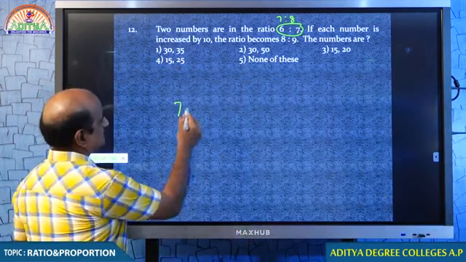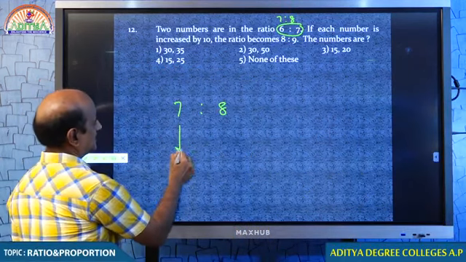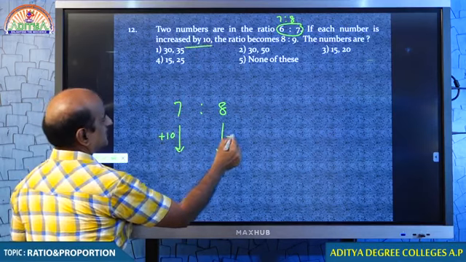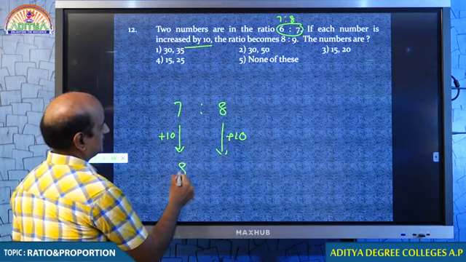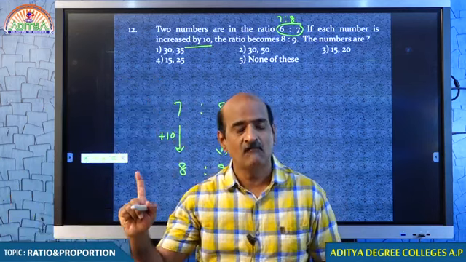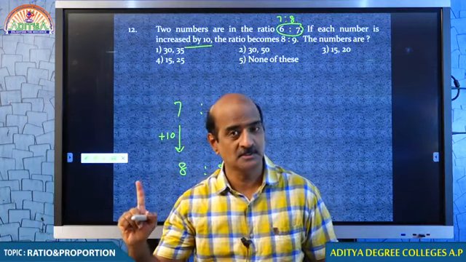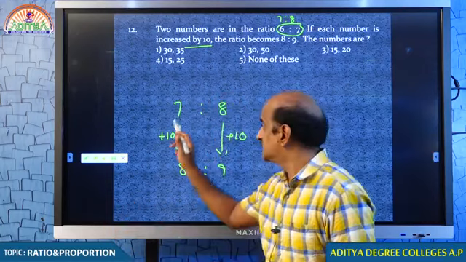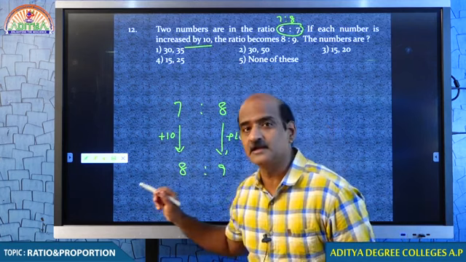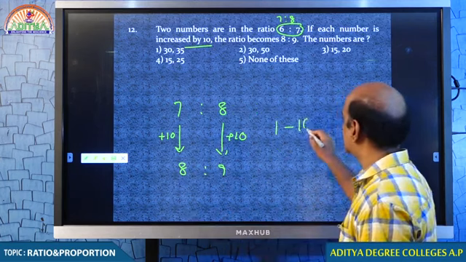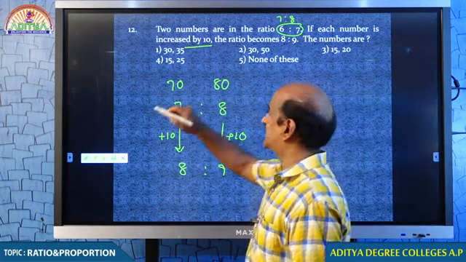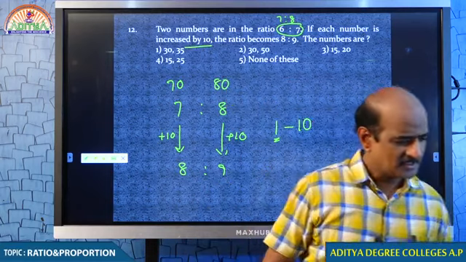The first ratio is 7:8. After adding 10 to each of the numbers, when each number is increased by 10, the ratio becomes 8:9. Each number increases by one part. You understand the word I am using? Each number increases by one part. 7 becomes 8, 8 becomes 9 by adding 10. And I conclude that every one part is 10. Hence, first number is 7 into 10, second number is 8 into 10. So 70, 80 should be your answer.